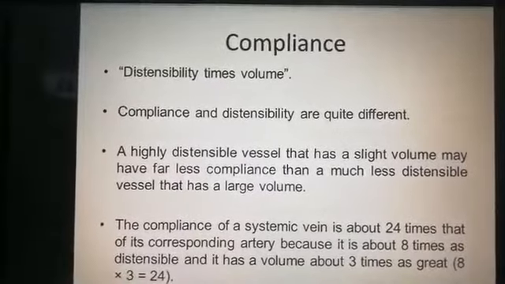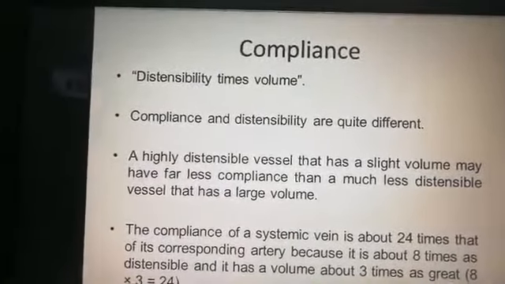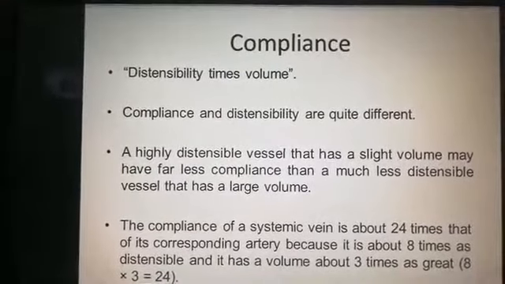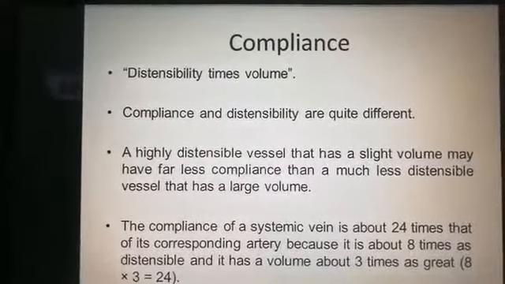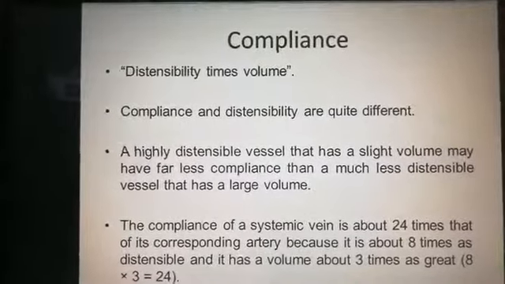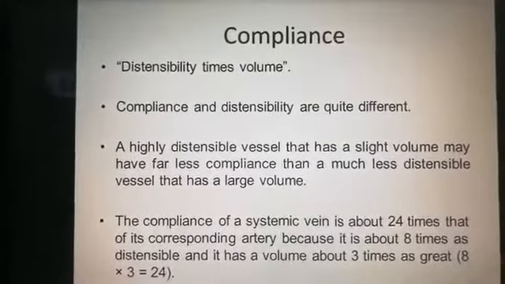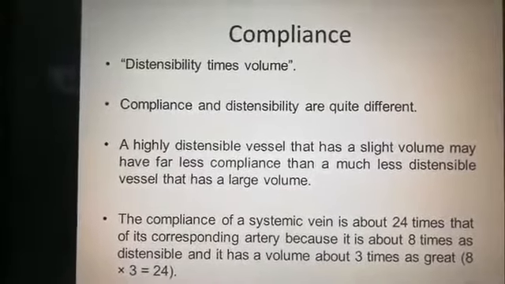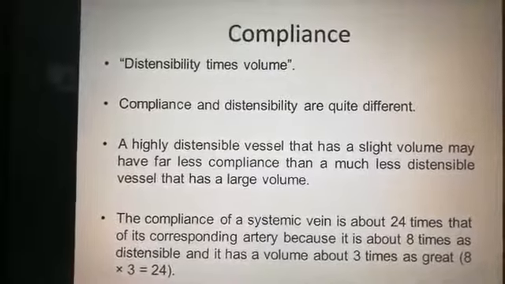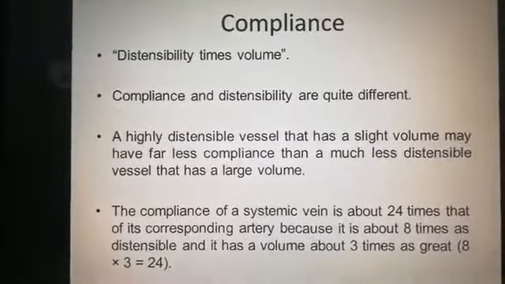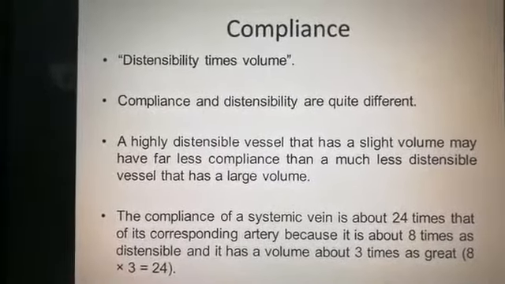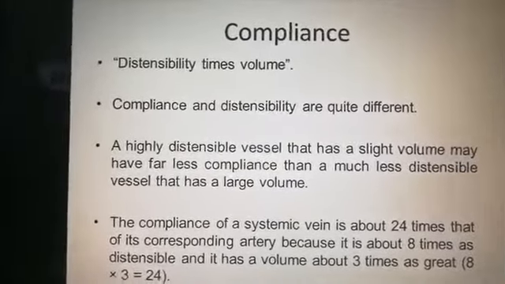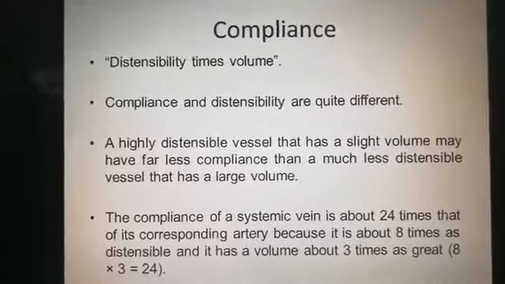Okay? If it is 1 time distensible, then the volume is equal. So when it is 8 times more distensible, the volume becomes 3 times. So 8 into 3 is equal to 24. So distensibility times volume, that means distensibility into volume, 8 into 3 is equal to 24. So the compliance of systemic vein is about 24.